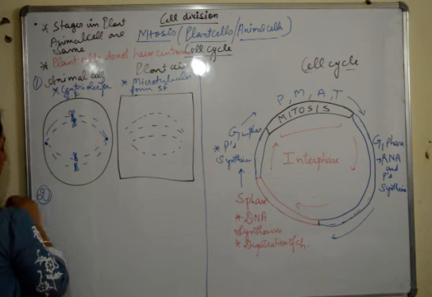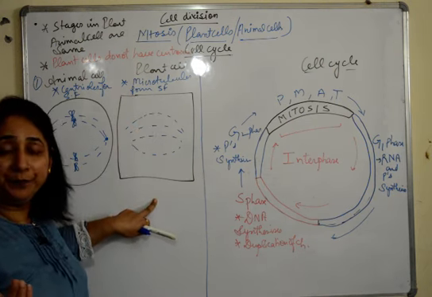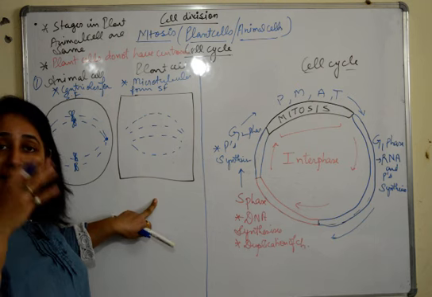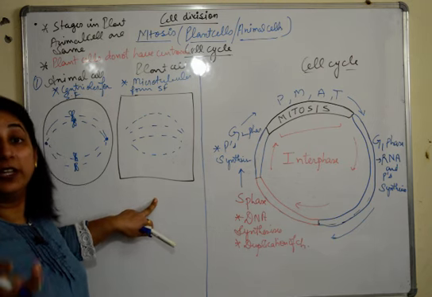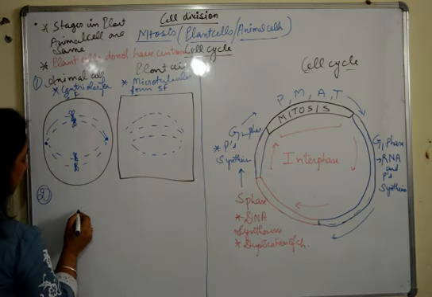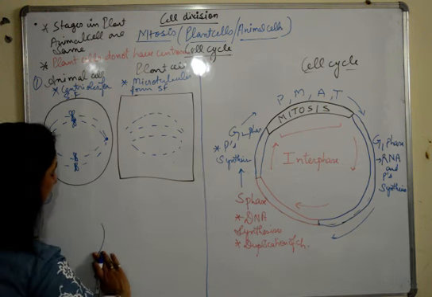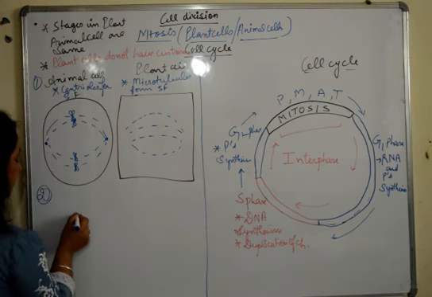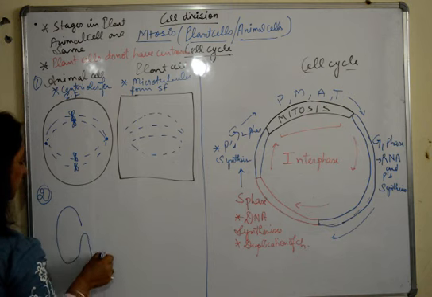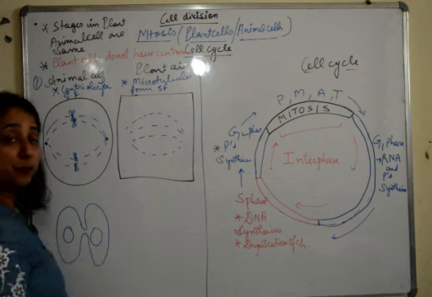Second difference: there is a cell wall, so the cell does not divide by pinching. There can be no furrow formation. So how does the division of cells happen? It takes place by cell plate formation. So we'll make the diagram again. I'll just directly make the cytoplasmic furrow, this. This type of a division takes place when the two daughter cells have to be separated.